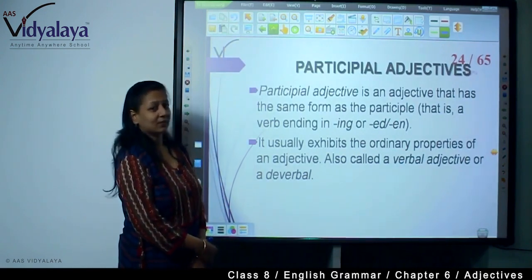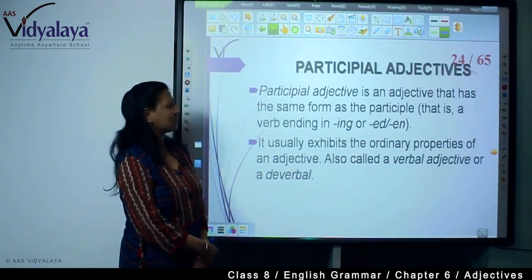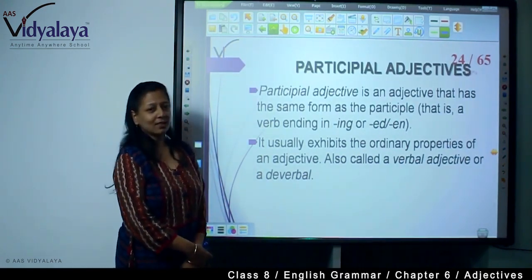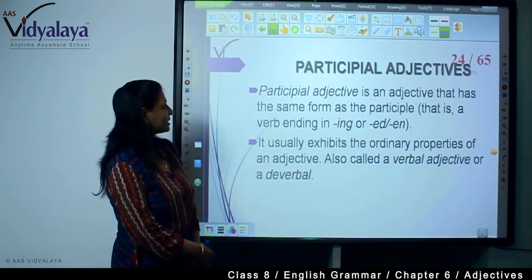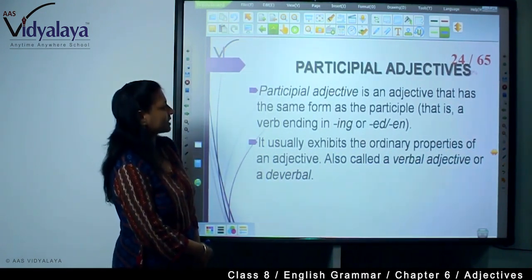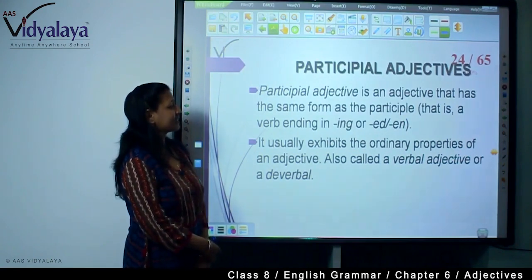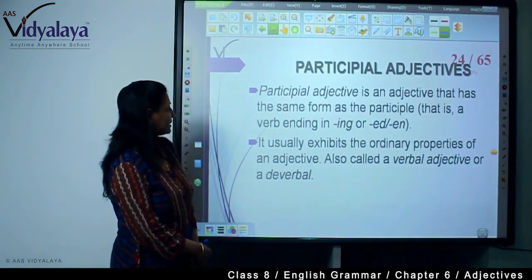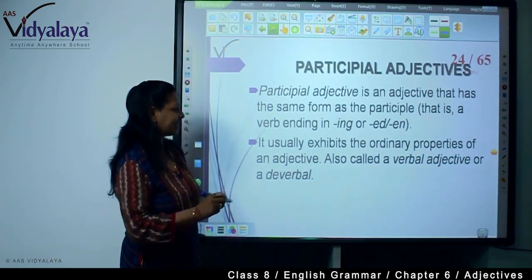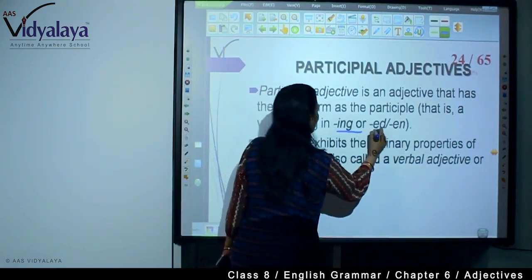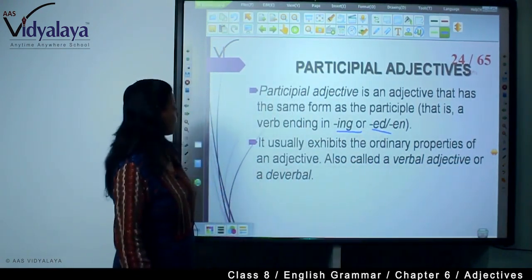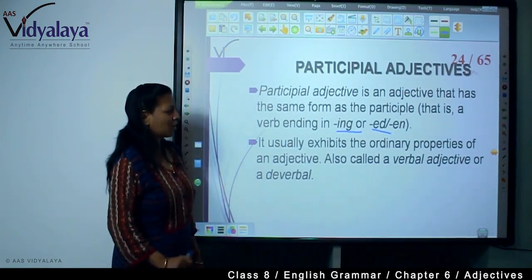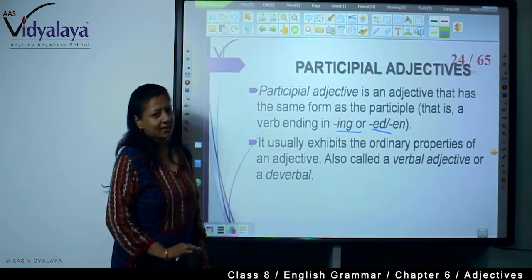Participial adjectives. These are called participial adjectives. What are participial adjectives? A participial adjective is an adjective that has the same form as the participle. That is a verb ending in ing or ed.